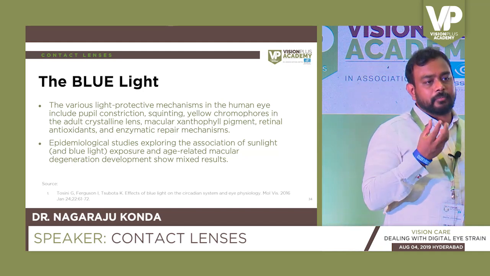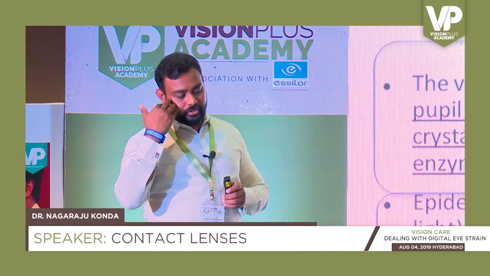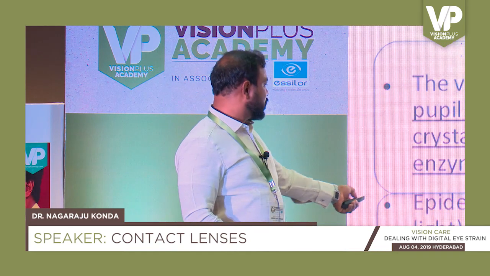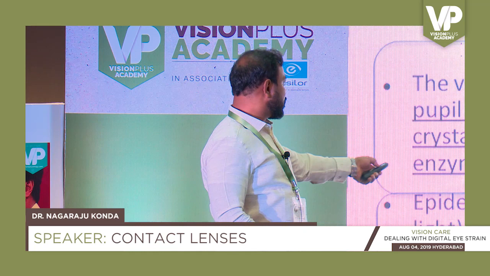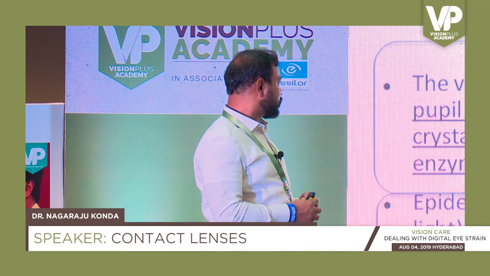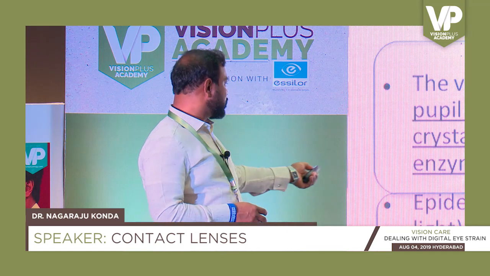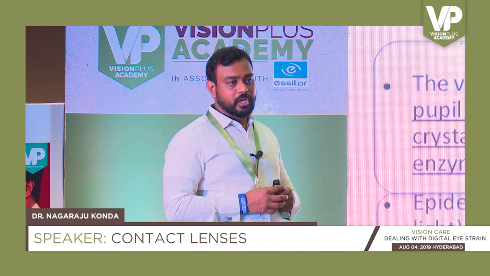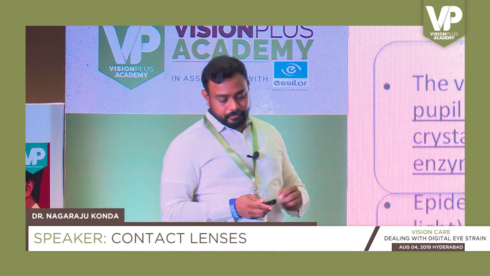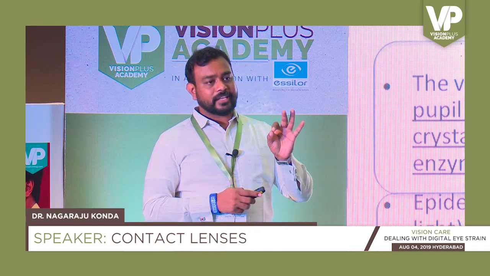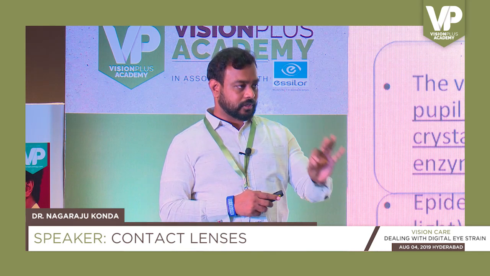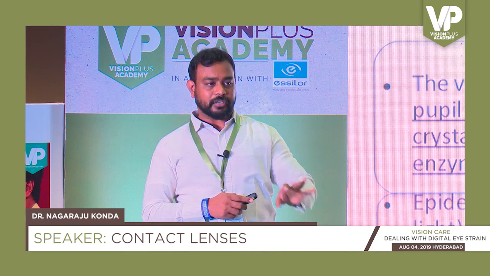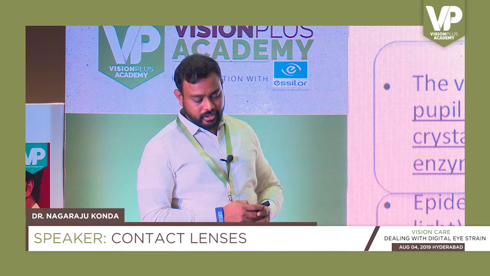There are also special pigments in our eye structures that block light, including the xanthophyll pigments, the adult crystalline lens pigments like chromophores, and the antioxidants in the retina, some of which repair these damages.